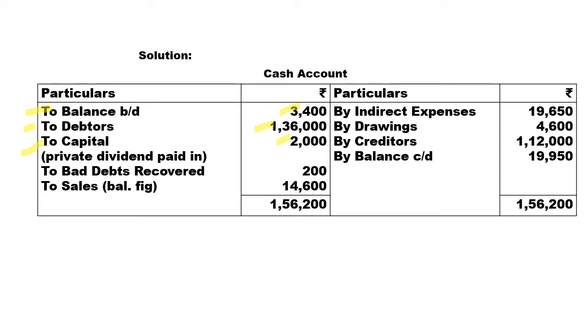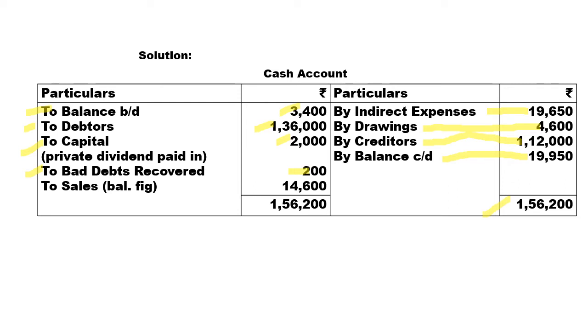Then bad debts recovered, to bad debts, cash inflow 200 rupees. Then on the credit side, by indirect expenses 19,650, drawings, cash withdrawn 4,600, payment to creditors 1,12,000 and closing balance of cash and bank 19,950. Total on the credit side comes to 1,56,200, which is more than the debit side.